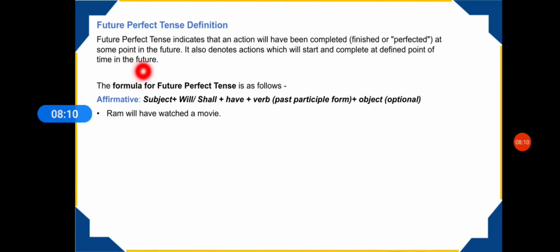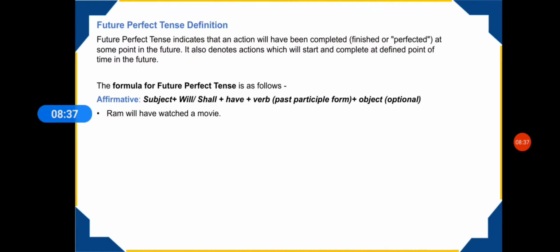Now you are saying that this denotes actions which have been finished or have been perfected, because we are talking about the perfect tense. So which have been perfected at some point of time, not a definite point, but at some point of time in the future only. Then you are talking about some actions which start in the future also, which will start and will be completed also at a definite point of time in the future only.